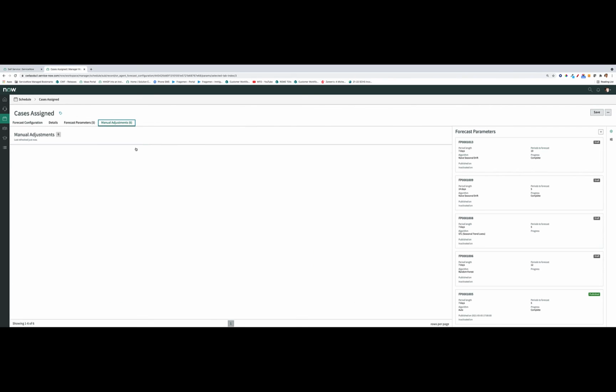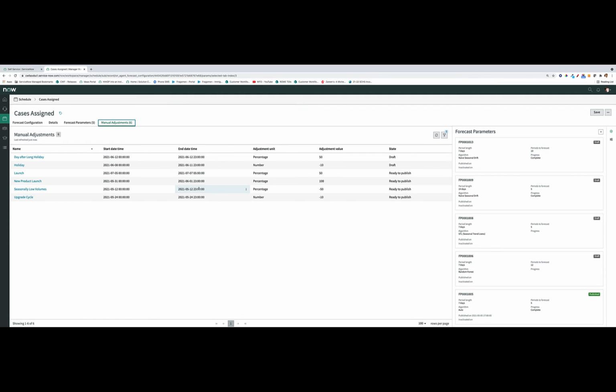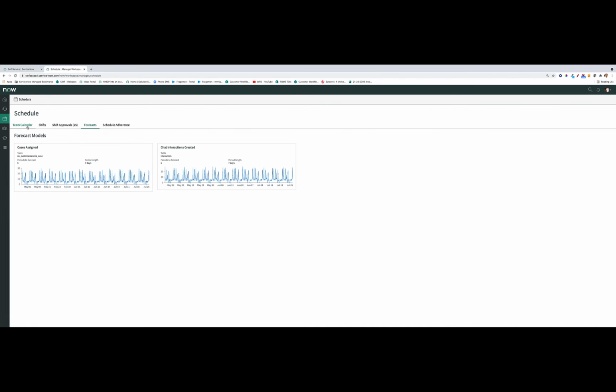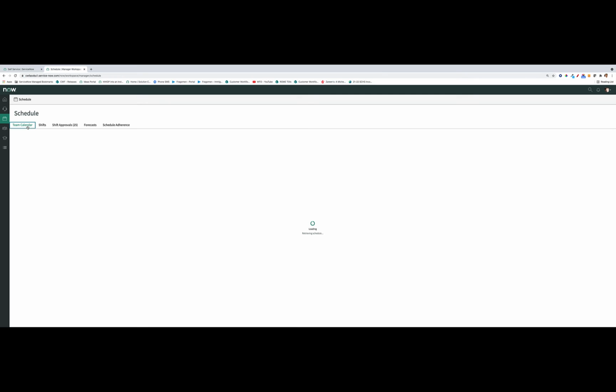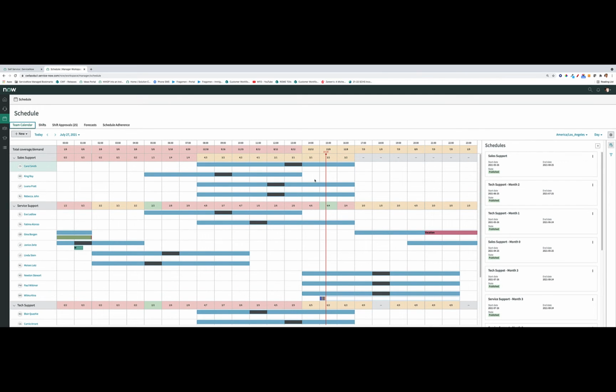And then over here, this is where you can make your manual adjustments, and you can come in here and create it, and then you can run a new forecast. Now, where does that forecast manifest itself? If we go back over to the schedule and we look at the team calendar, you'll notice that in a given hourly interval, there is a projection of the number of agents that we would need, and then we also have the number of agents that we have scheduled for that respective time slot. So this is the second major module of WFO, which is scheduling and forecasting.